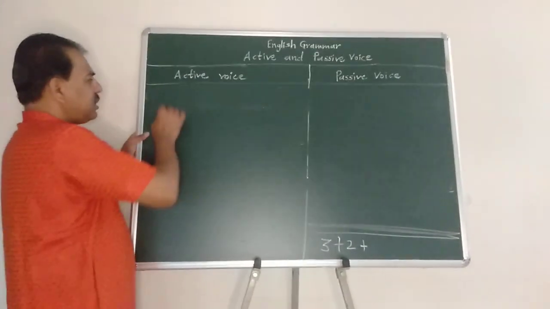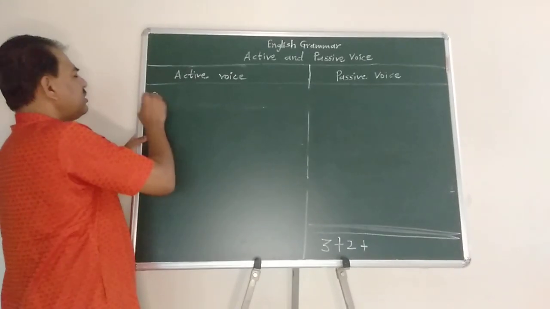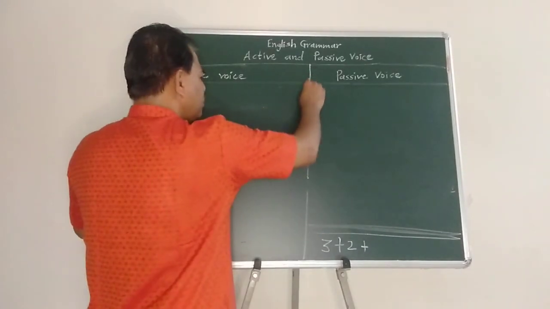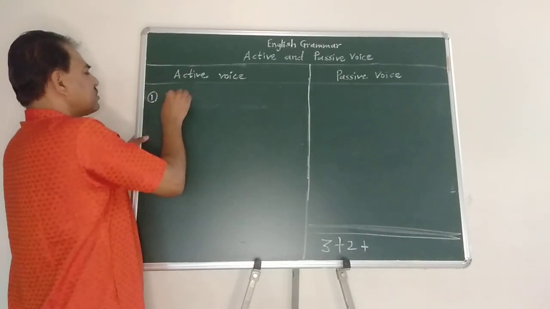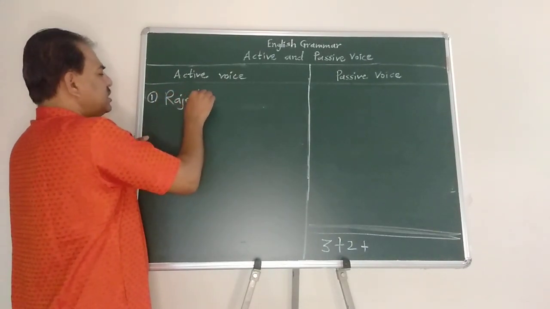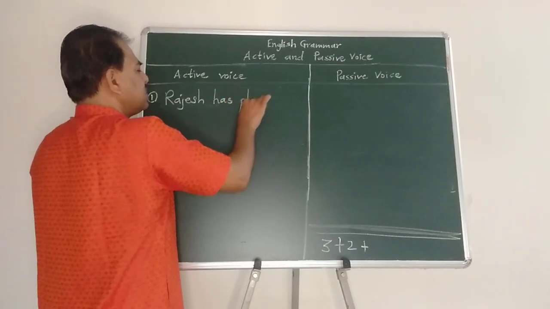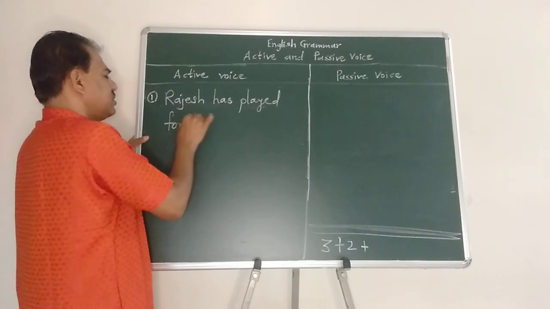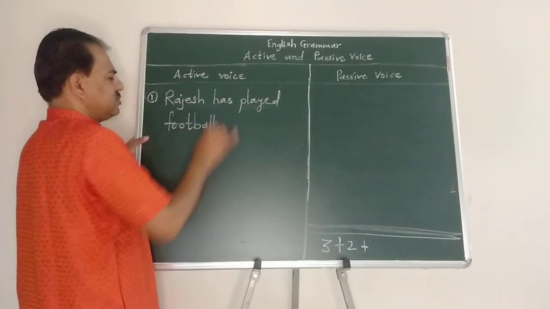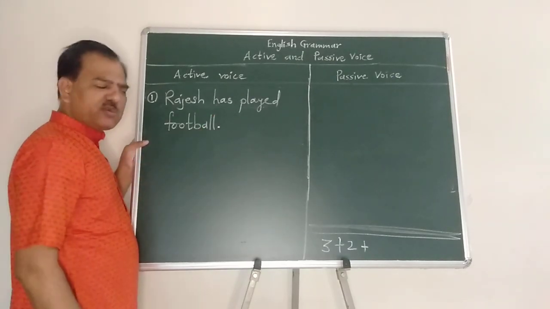The same example we are going to use again, number 1, because this is the third set of 2. Rajesh has played football.